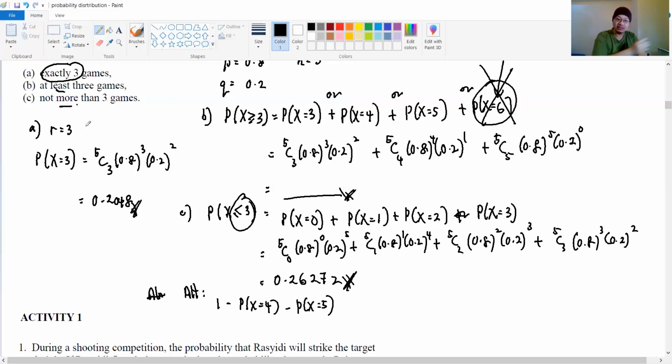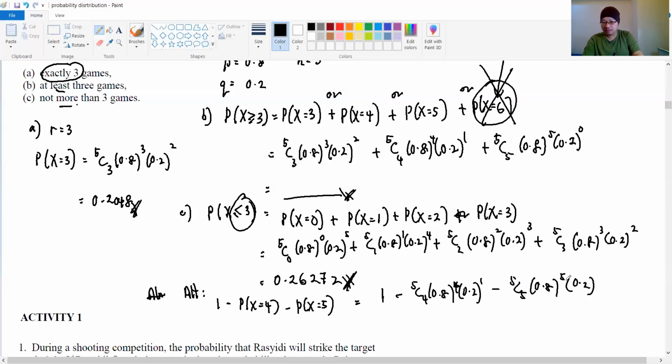That means 3 and below is 1 minus the probability of winning 4 times or winning all 5 times. So the final answer will be the same value. So 1 minus 5C4, 0.8 power 4, 0.2 power 1, minus 5C5, 0.8 to the power 5, 0.2 to the power 5 minus 5, which is 0. The final answer is also 0.26272.